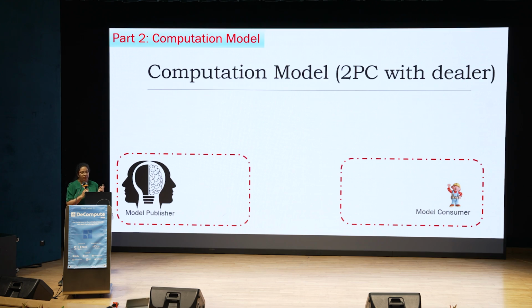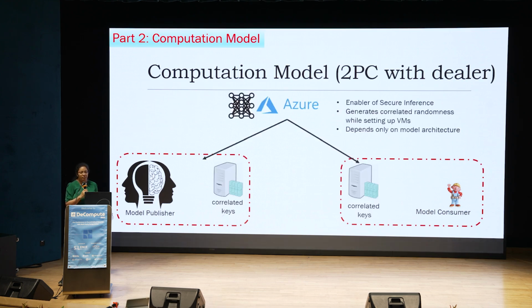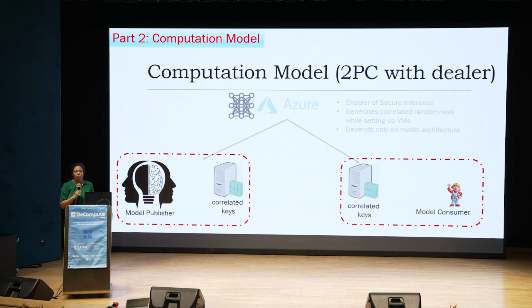At the beginning, there is a cloud provider which acts as an enabler of secure inference and acts as a dealer. What it does is give something known as correlated randomness to the two parties and sets up two machines with pre-filled randomness. This randomness only depends on the model architecture and does not depend on the sensitive model weights or the inputs to this model. Once this happens, the dealer goes away.